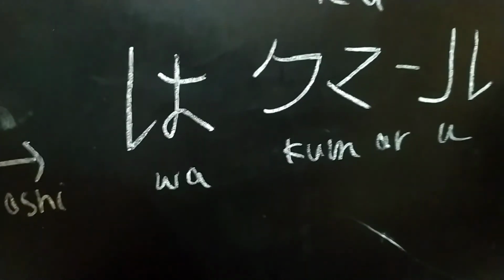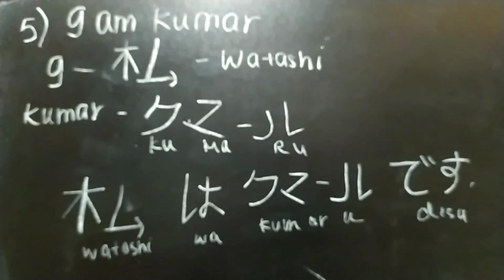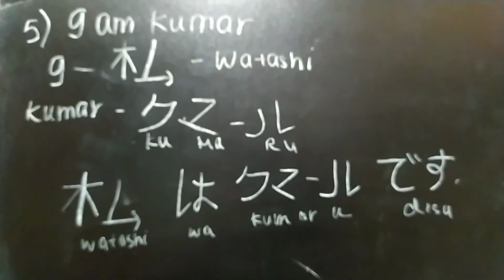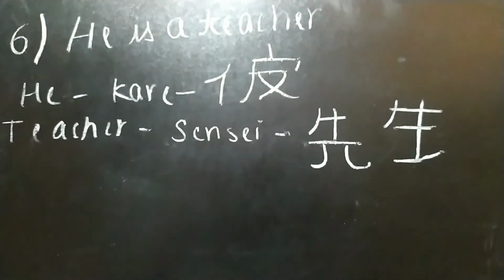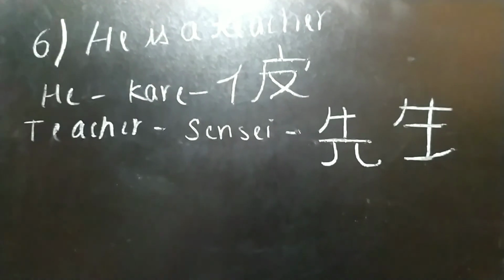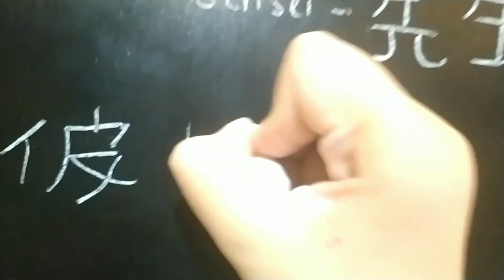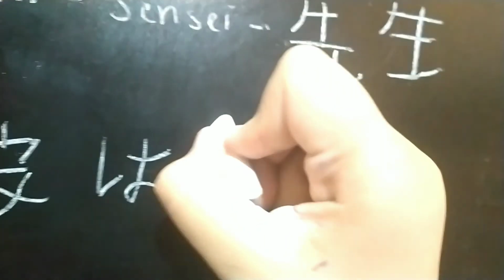Watashi wa Kumaru desu. Kumaru desu. And I am Kumar means watashi wa Kumaru desu. And next we move to number 6. He is a teacher. Teacher means sensei. It's a job of teacher, and we say sensei. He is a teacher. He is a pronoun, so he means kare. Kare wa sensei desu.